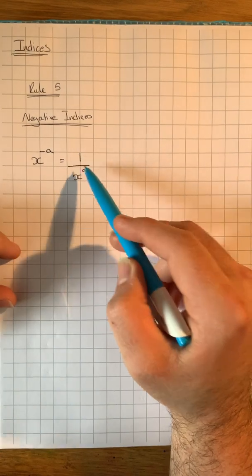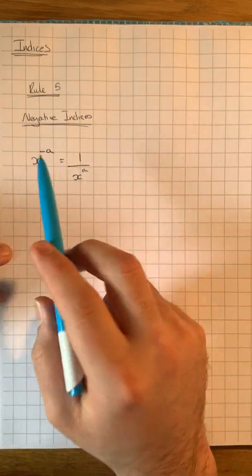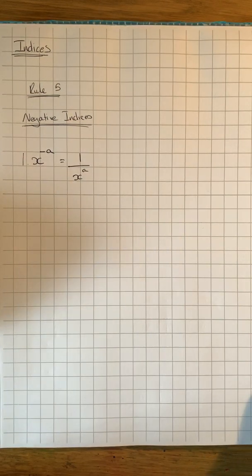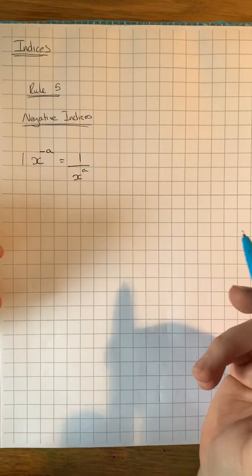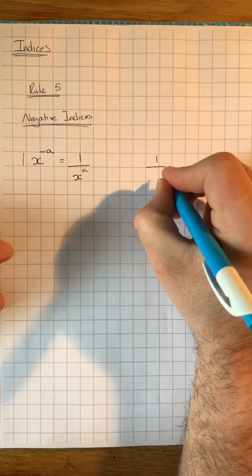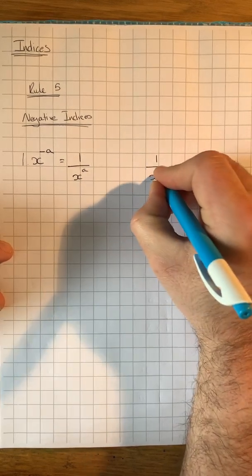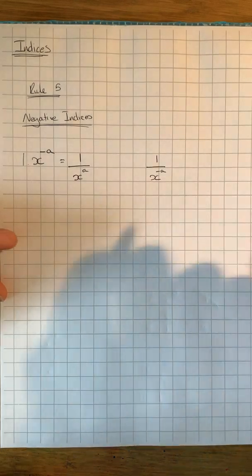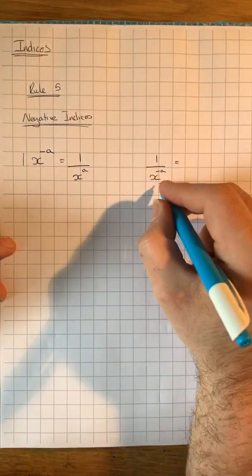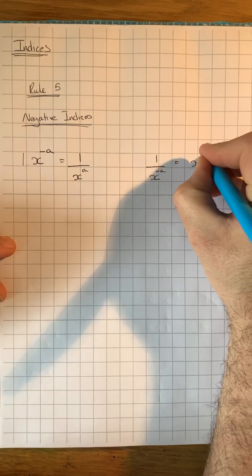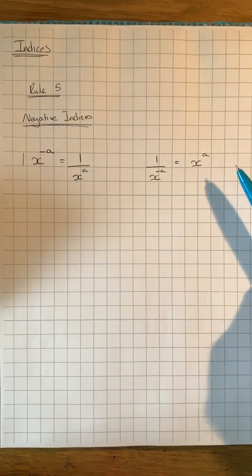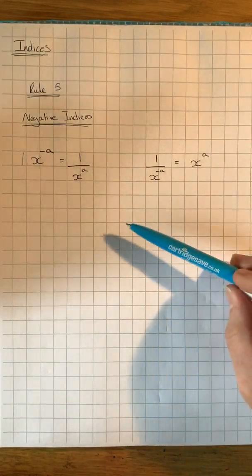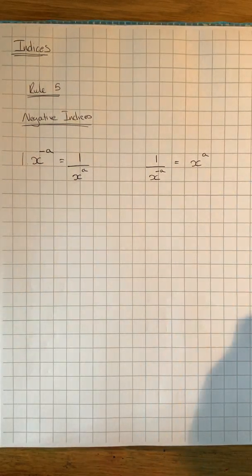Now you're probably wondering where this 1 has come from. This 1 has come from the fact that there was actually one lot of x to the minus a there. Similarly, if we had 1 over x to the minus a, to change that, we'd bring it up to the top, and that would make it positive. So in changing it from the top to the bottom, or from the bottom to the top, we can make it a positive or a negative.